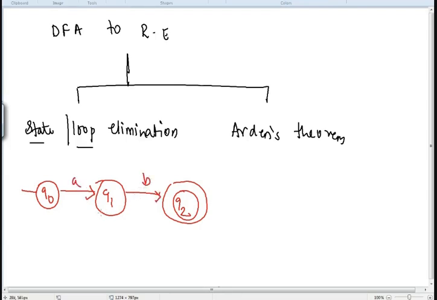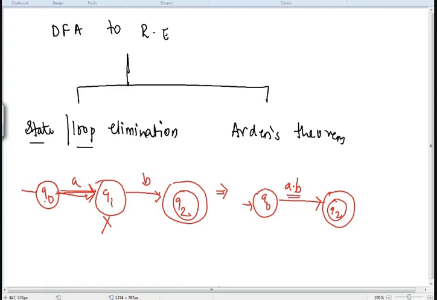Now whenever I want to make this a simple regular expression, if you see a transition from Q0 to Q1 and Q1 to Q2, here only A and B are compulsory. Then I can eliminate this particular state. So what will happen with that? I will have state Q0 and directly Q2. Instead of writing Q1, I have written A dot B.